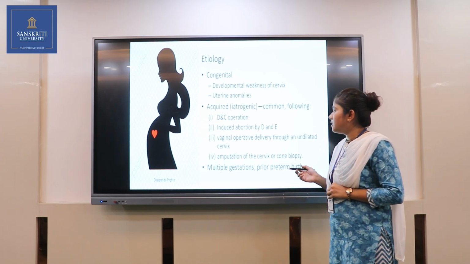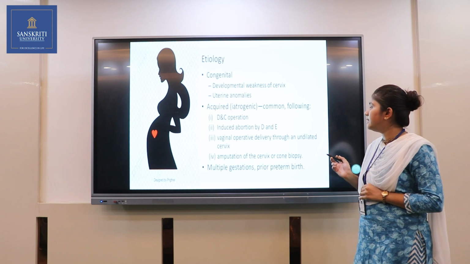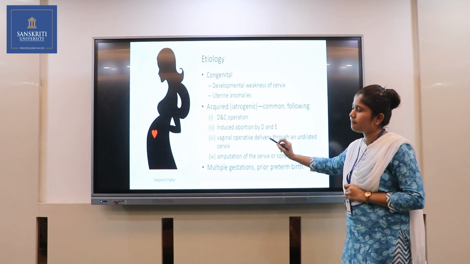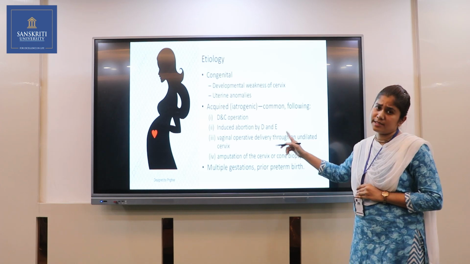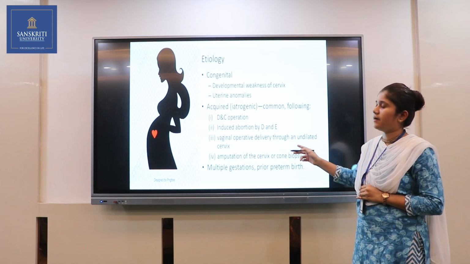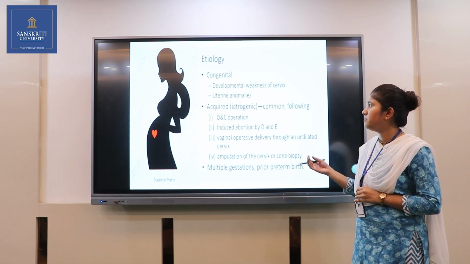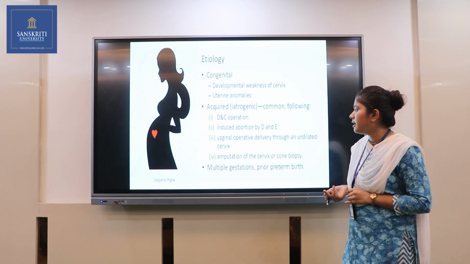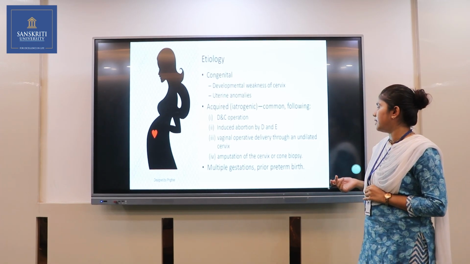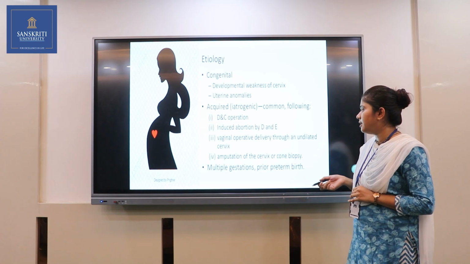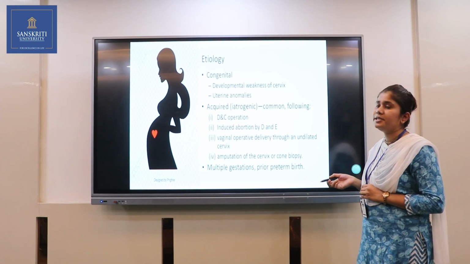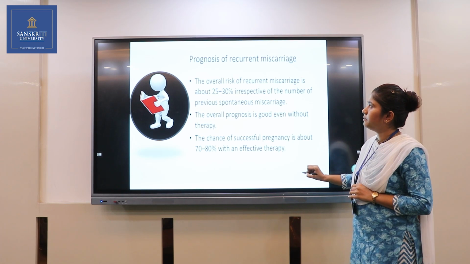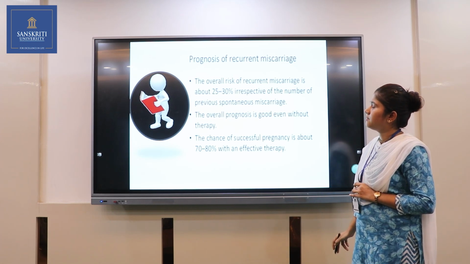Then vaginal operative delivery through an undilated cervix. This situation also leads to cervical damage, so it can lead to cervical incompetence in further years. Then amputations of the cervix and cone biopsy. Then multiple gestation prior to preterm birth. These all are the causes of cervical dilatation, cervical incompetence.